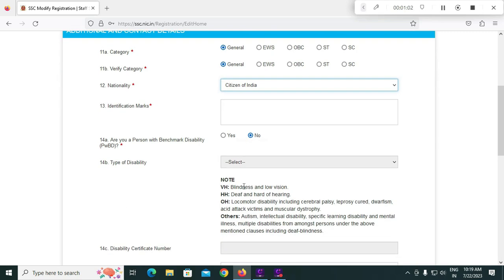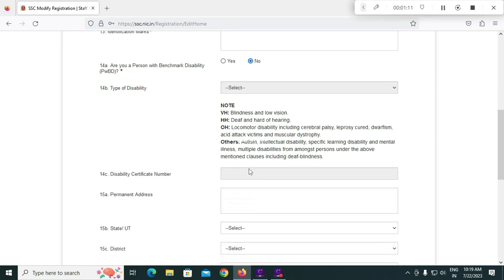If you are a PWD candidate, select yes, otherwise no. If yes, you have to mention the type of disability. If no, there is no need to mention the type of disability. Next, you have to enter your permanent address with the door number, flat number. You have to enter this